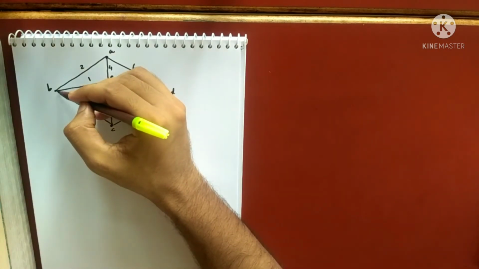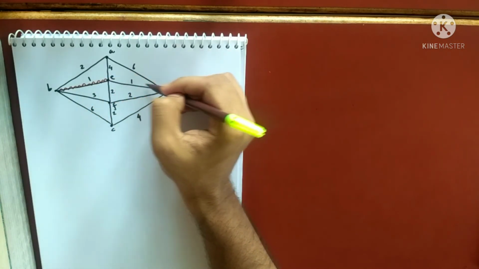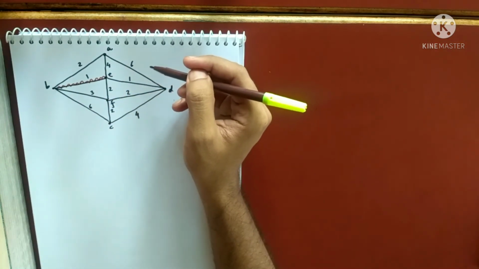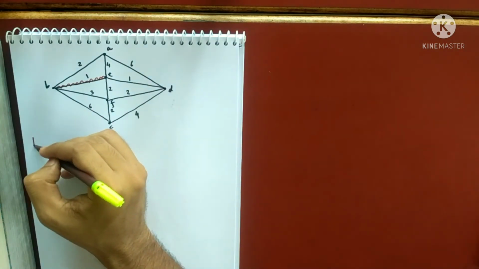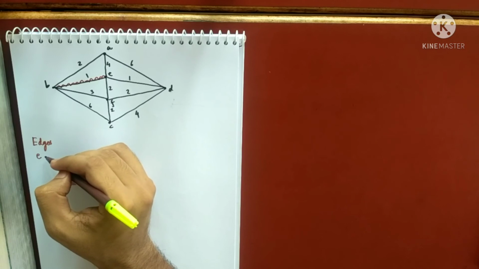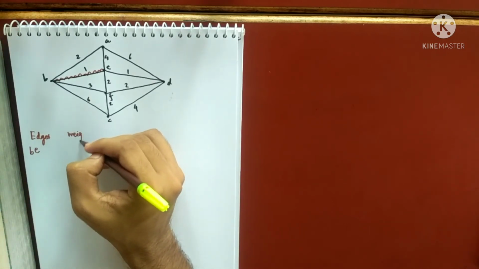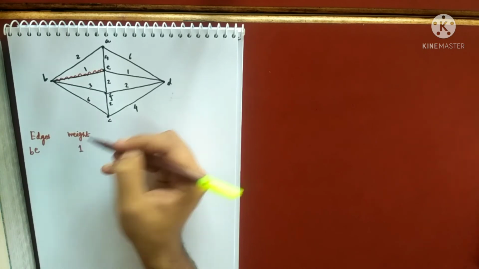Okay. So suppose I am choosing this. If you do not like this, you can also choose this. I can assure you that your answer will also be correct. So which edge am I choosing? I am choosing BE. What is the weight? The weight is 1.